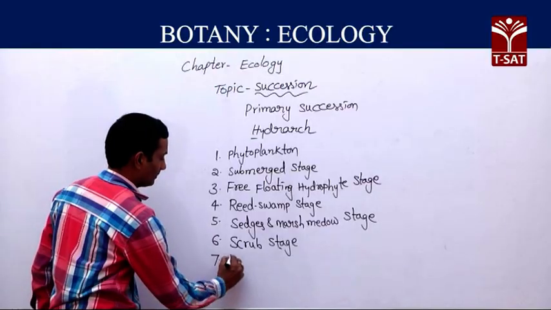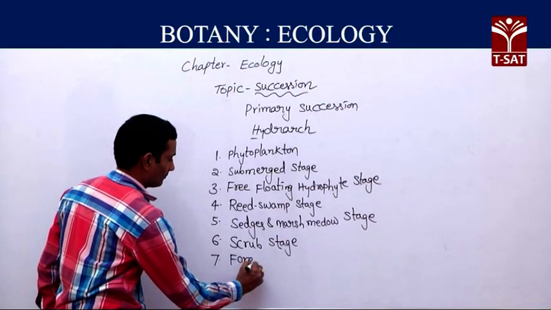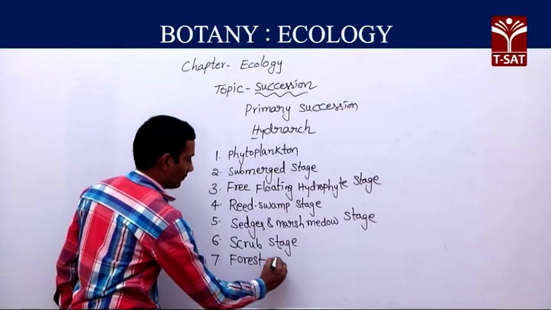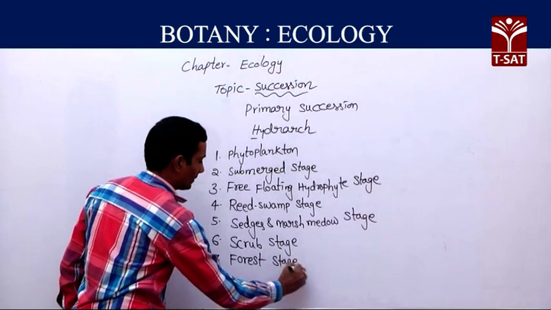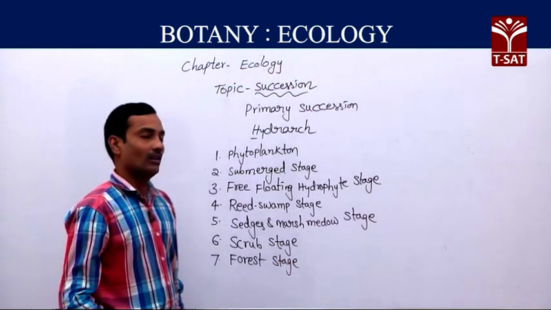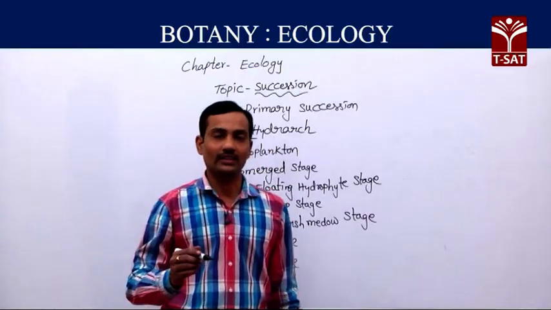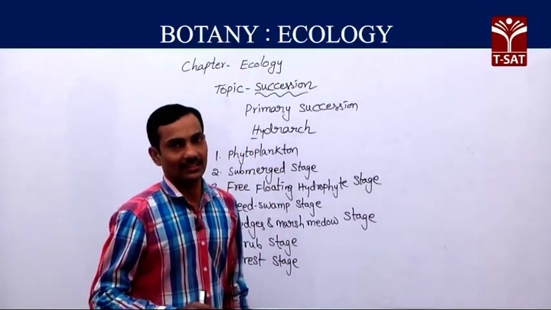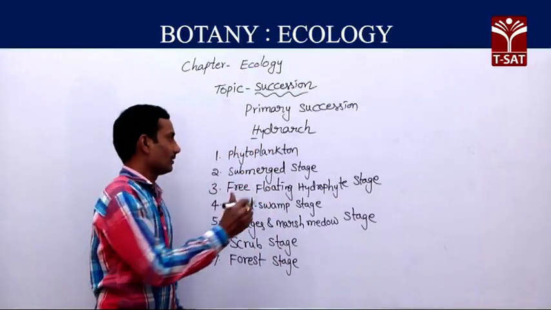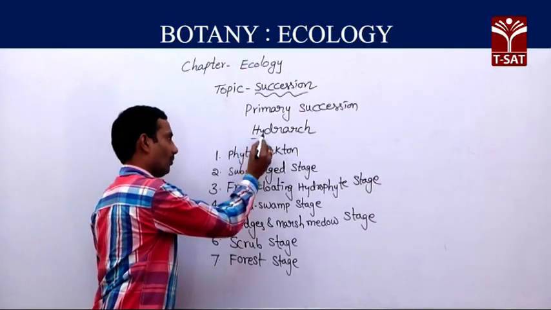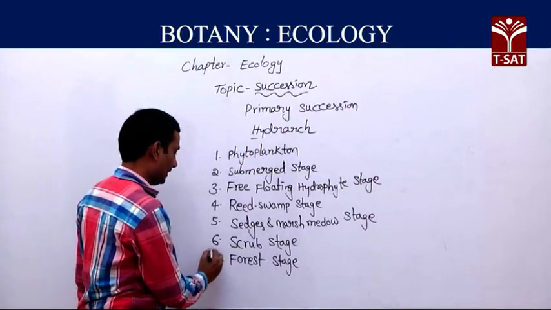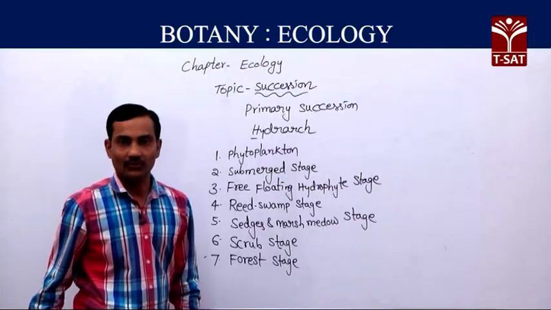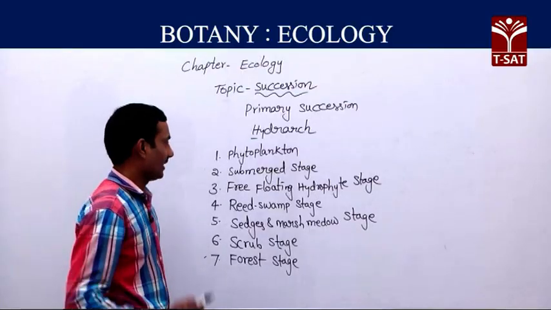Seventh stage, forest stage. All these stages we can find in hydrarch succession. It begins in the water, so ultimately it leads to the appearance of a forest in one particular area.